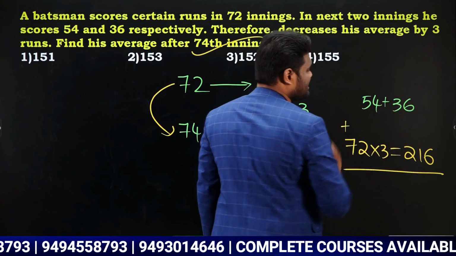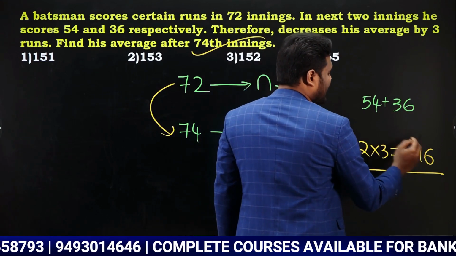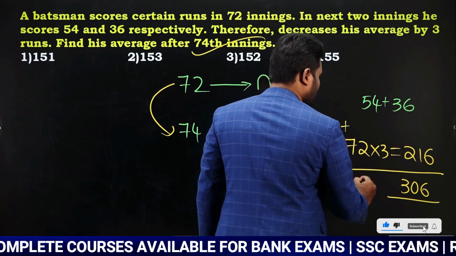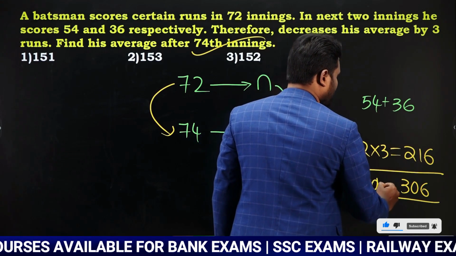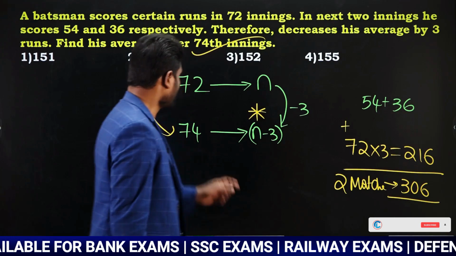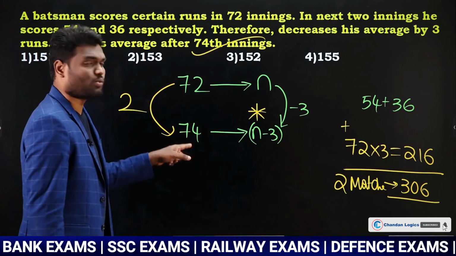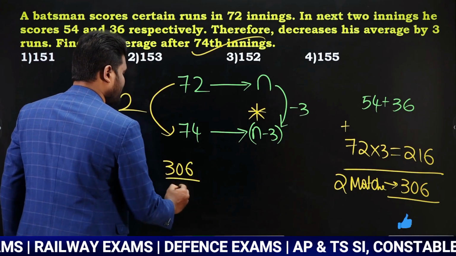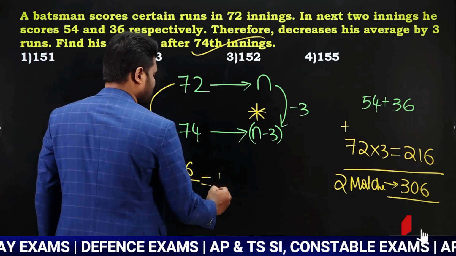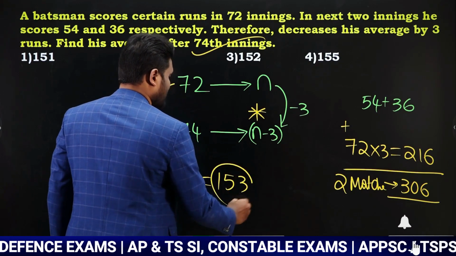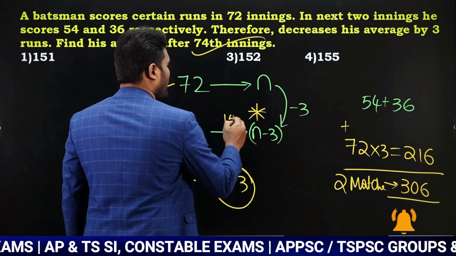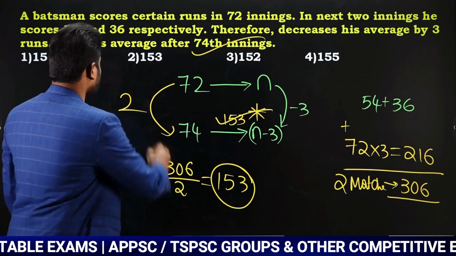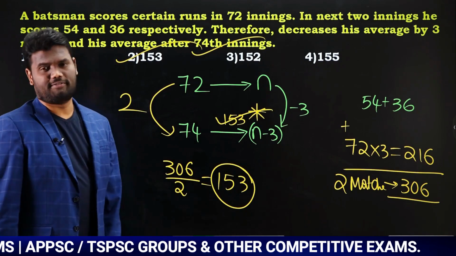Now 54 plus 36 is 90. 90 plus 216 is nothing but 306, which means for 2 matches it is going to be 306. Why? Because here the difference is 2, it's not 1. For 2 matches 306. Then for 1 match it is going to be 306 by 2, which is nothing but 153. So we can say that after the 74th innings his new average is going to be 153.